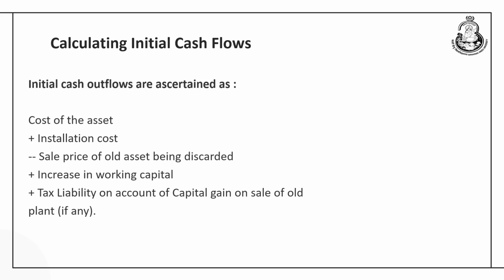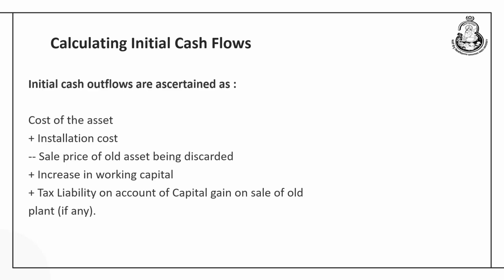Then any increase in working capital, maybe in the form of cash, sundry debtors, all these stocks would be added, because it is a cash outflow, and tax liability on account of capital gain on the sale of goods would be adjusted in order to find the final figure of initial cash outflow.